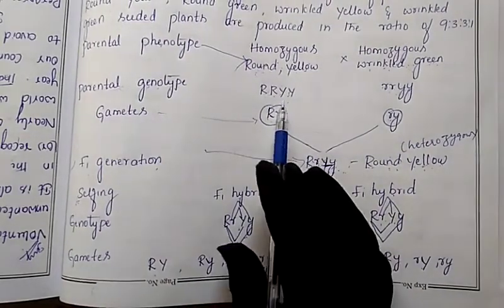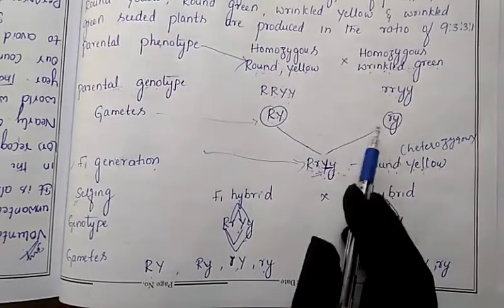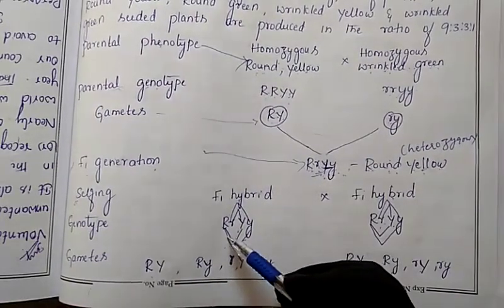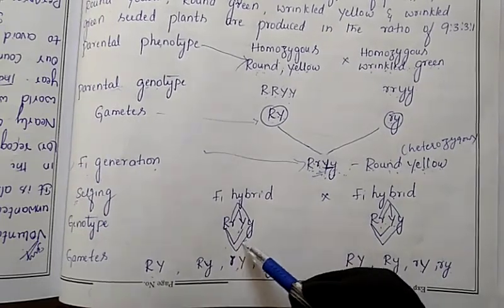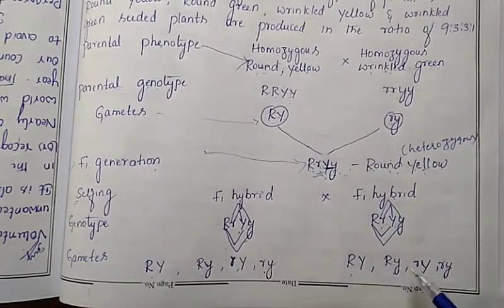So here they are in homozygous condition, so we release just one gamete from that. But here they are in heterozygous condition, so 4 alleles will also come here. In this manner we can segregate them from each other.